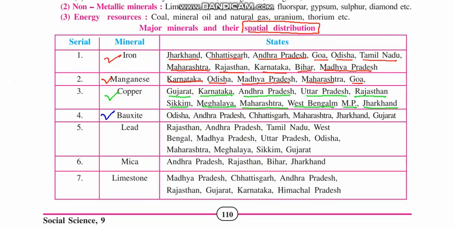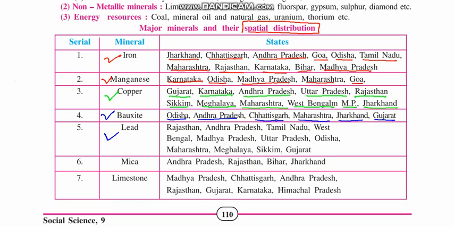Next is bauxite. It is available in Odisha, Andhra Pradesh, Chhattisgarh, Maharashtra, Jharkhand, and Gujarat.